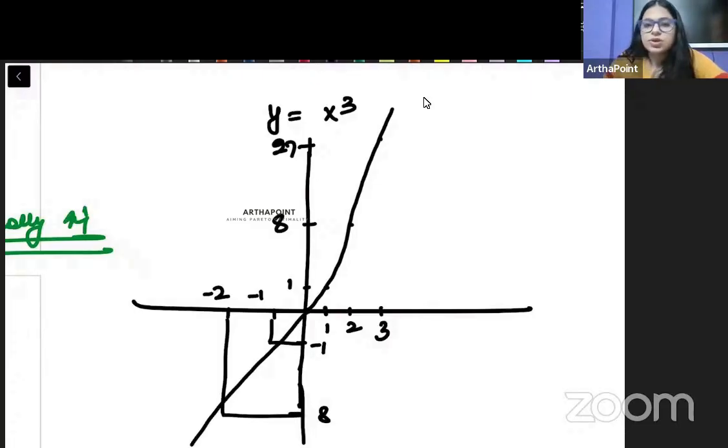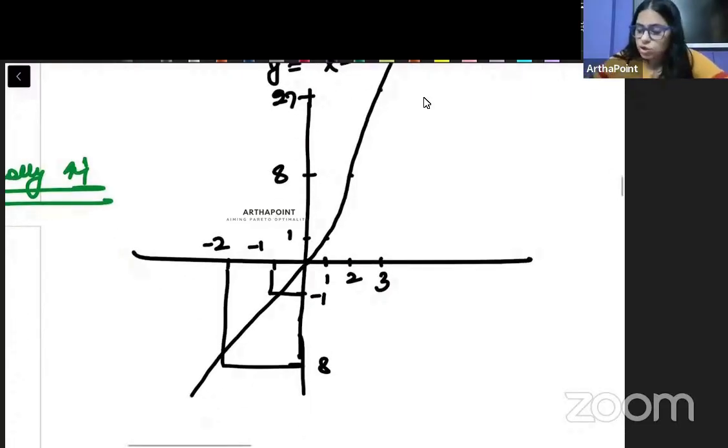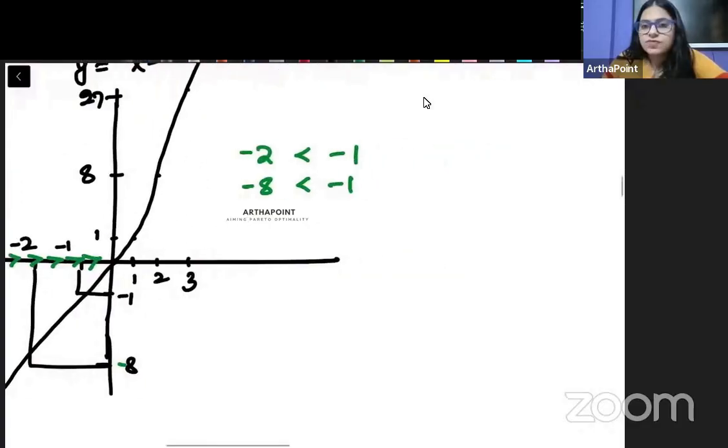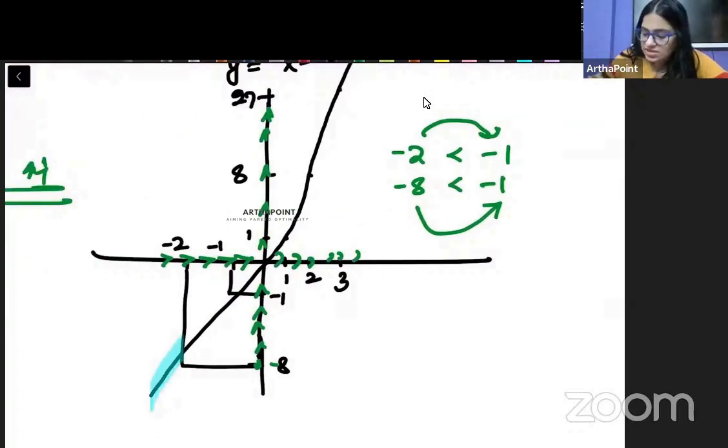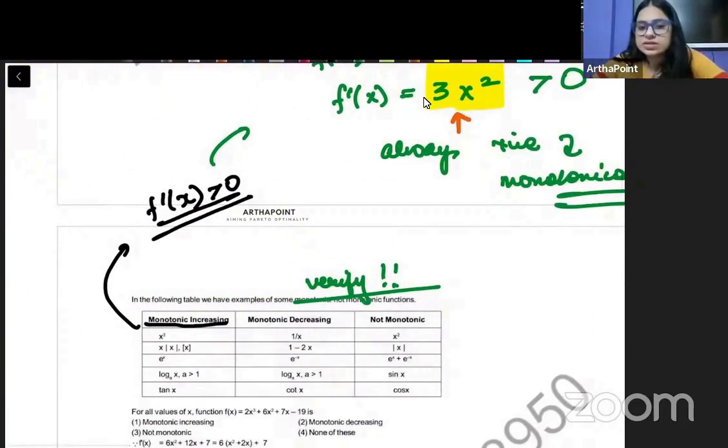So even if I see throughout, you will notice that as x is increasing its value, minus 2 is clearly less than minus 1. And I can clearly see that minus 8 is also less than minus 1. So we can see that when x increased its value, the functional value also increased. जो value functionally वो भी बढ़ गई. The value of the function is continuously increasing as x is increasing its value. So we can clearly see that this is an increasing function. Monotonically, throughout it will increase.